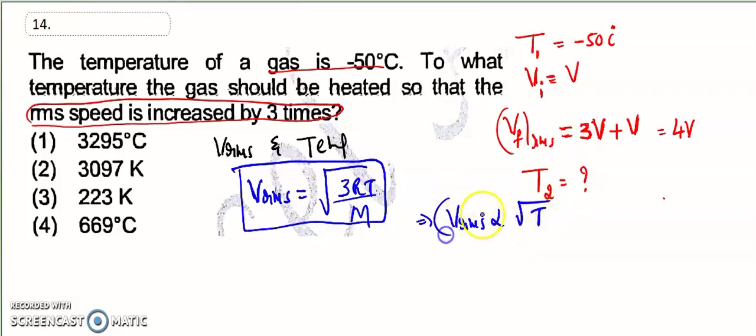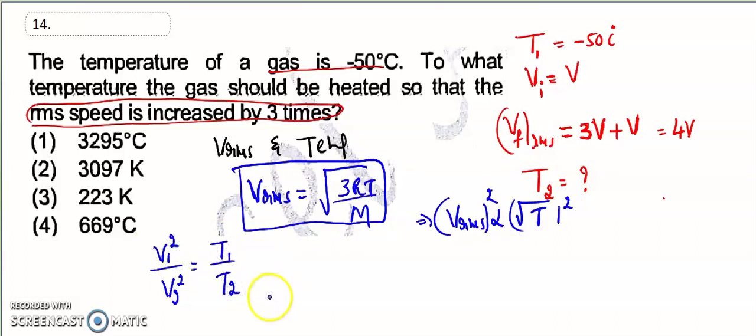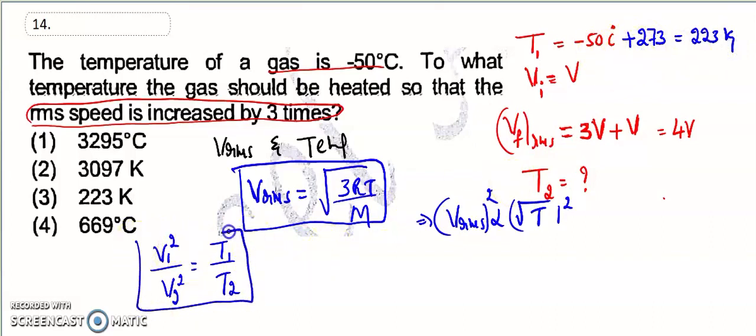Now squaring on both sides, we get V1 square divided by V2 square is equal to T1 by T2. T1 is -50 degree Celsius plus 273. If 50 is subtracted from 273, it becomes 223 Kelvin after converting. All the values are there. Now you have to put the values in this equation.